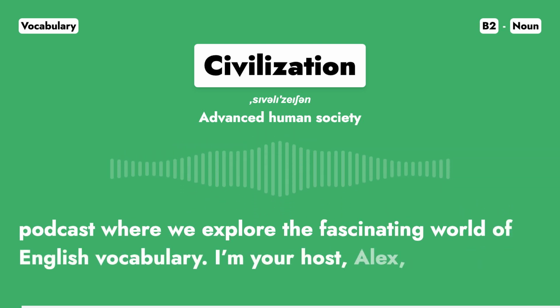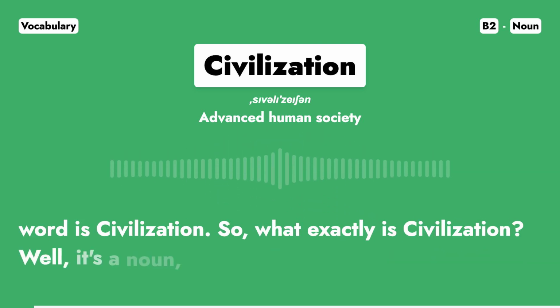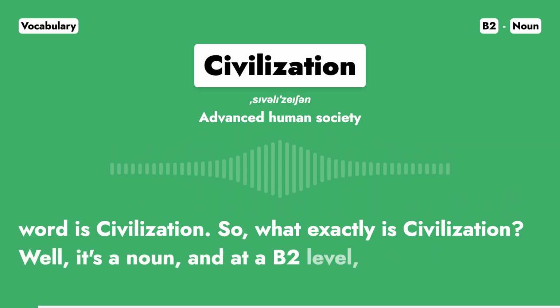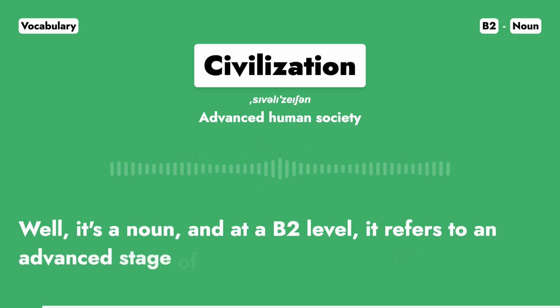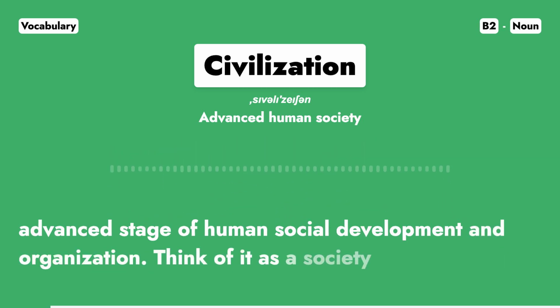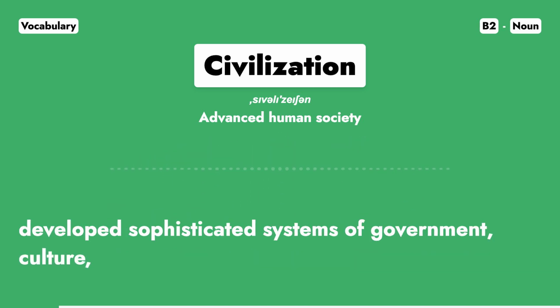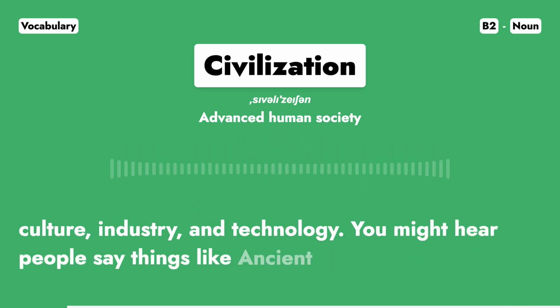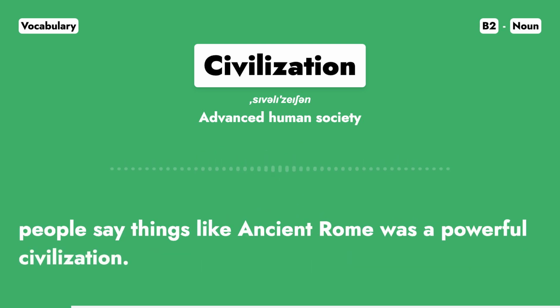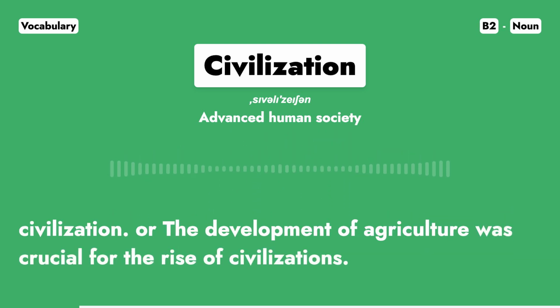I'm your host, Alex, and today's word is civilization. So, what exactly is civilization? Well, it's a noun, and at a B2 level, it refers to an advanced stage of human social development and organization. Think of it as a society that has developed sophisticated systems of government, culture, industry, and technology. You might hear people say things like ancient Rome was a powerful civilization, or the development of agriculture was crucial for the rise of civilizations.